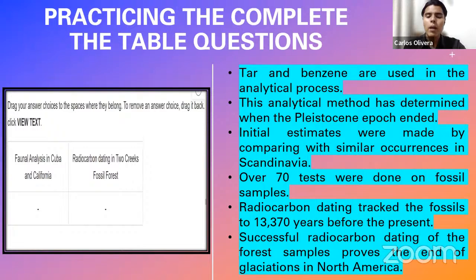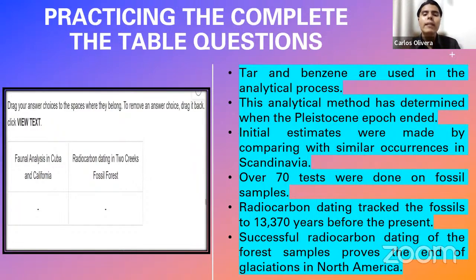But what you have to do is understand the categories. Of course, you're going to be able to understand the categories when you read the passage in the exam if you receive a question like this. Read the categories, and you have to drag these answers when you consider that one of these statements, for example, matches the category of the box.